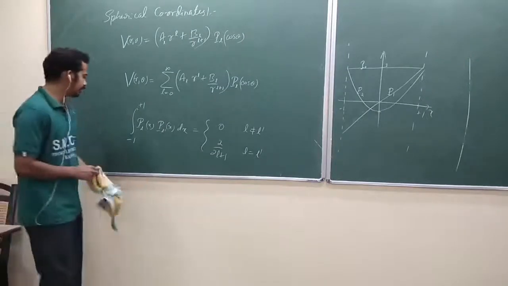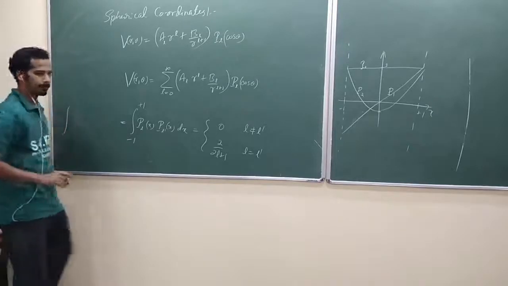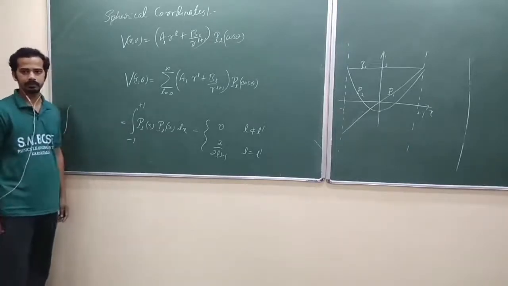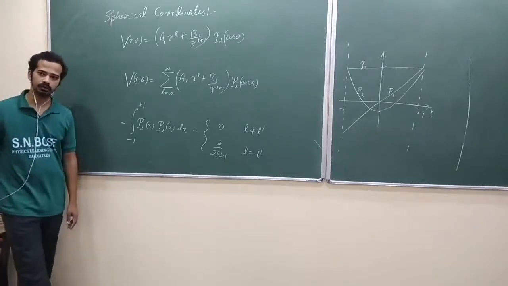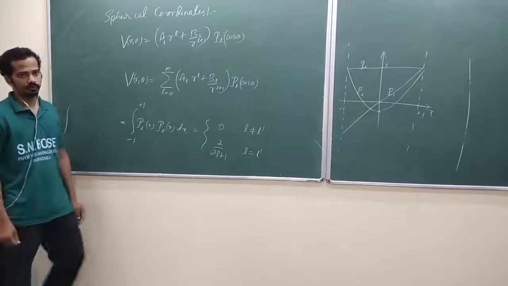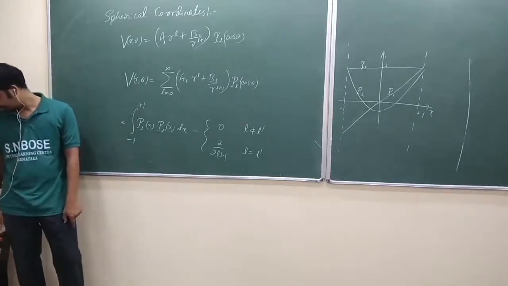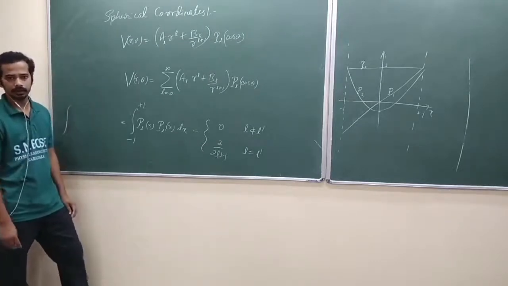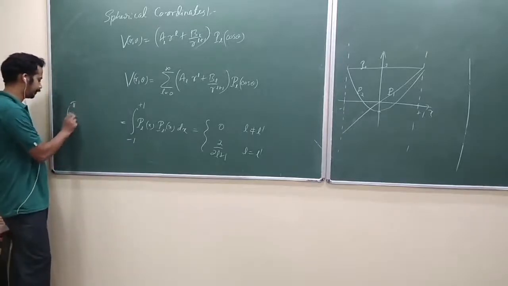Wait a second, what is the equivalent theta part? I want to write in terms of theta. When cos theta will be equal to -1? When cos theta will be equal to 0? Cos theta is equal to 0 at pi by 2. When cos theta is equal to 1? 0, am I right? Now look at here, equivalent theta part is 0 to pi, PL of cos theta.